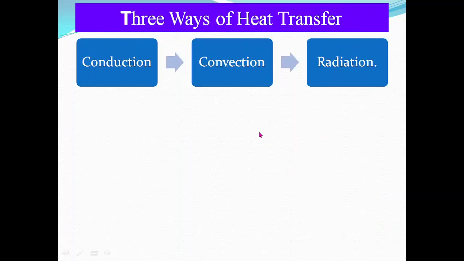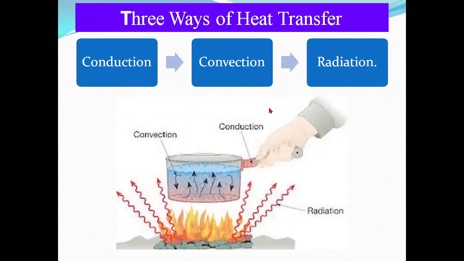Now, the heat energy is transferred from one place to another place by three ways, or there are three ways of heat transfer. These three ways are conduction, convection and radiation. You may observe here all the three processes: conduction, convection and radiation. You are putting the pot on the heat directly to receive heat directly, but even then the handle becomes hot. Why? Because heat is conducted from pot to the handle.